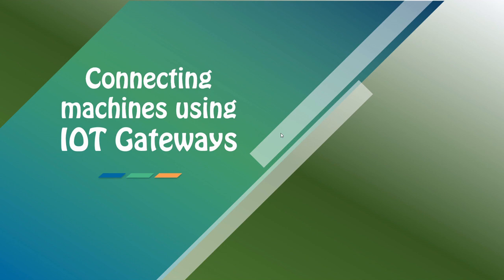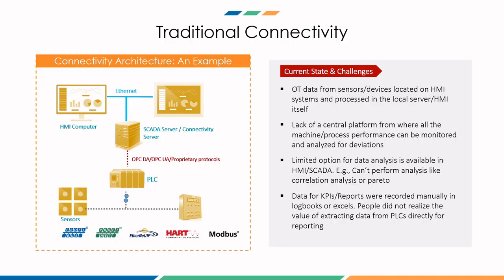So, one of the most important steps in implementation of these digitalization projects is to be able to integrate the machine or process data, or rather read the data from machines onto a server where it can be analyzed. This is the most fundamental step, since once you have the data, only then you can perform advanced analytics and predictions to derive the complete advantage of digital. So now the question is, how can this system integration be done? How can all the machines communicate with each other, and how can we have all the data onto a central platform? So we are going to answer that in this video,